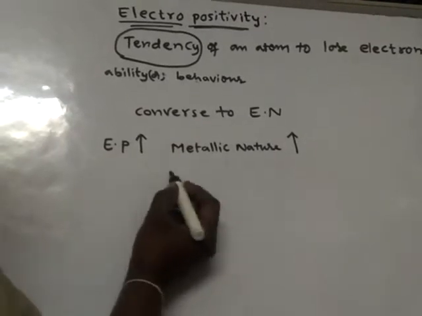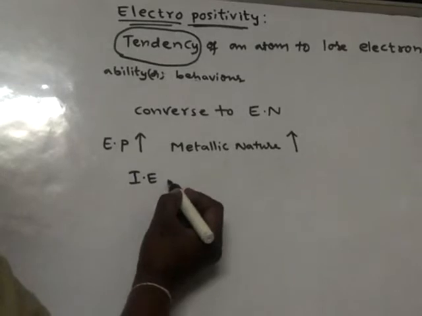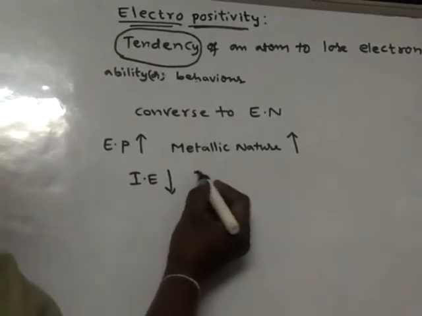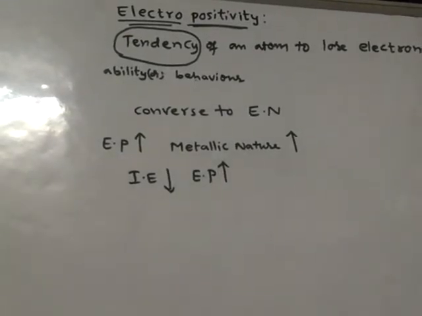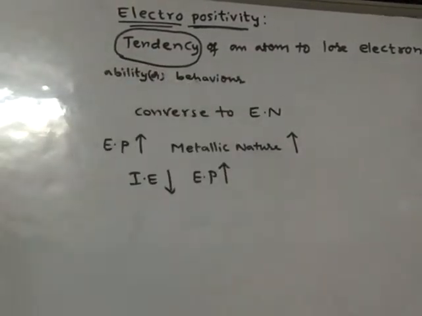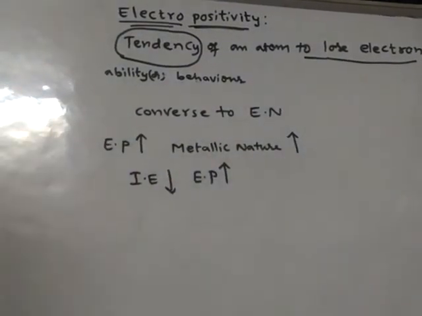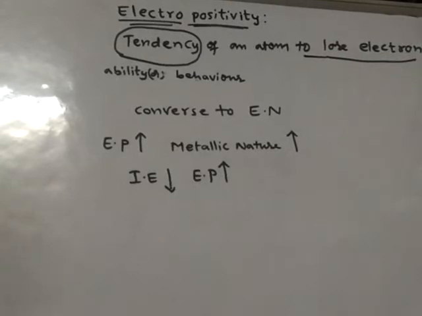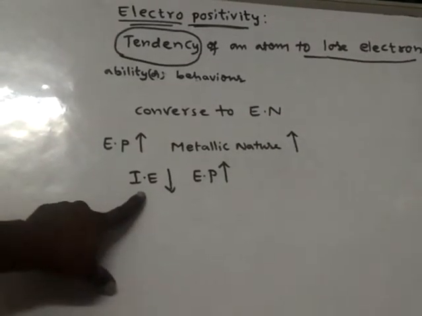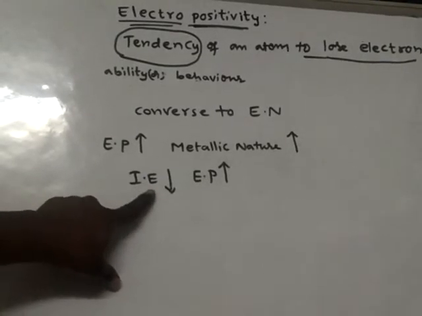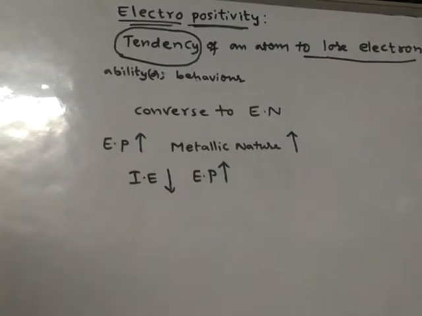That means if ionization energy decreases, then electropositivity increases, because electropositivity is nothing but the atom's tendency to lose electrons. An atom can lose electrons only when the ionization energy is less. So when ionization energy is less, the ability to lose electron will be more.